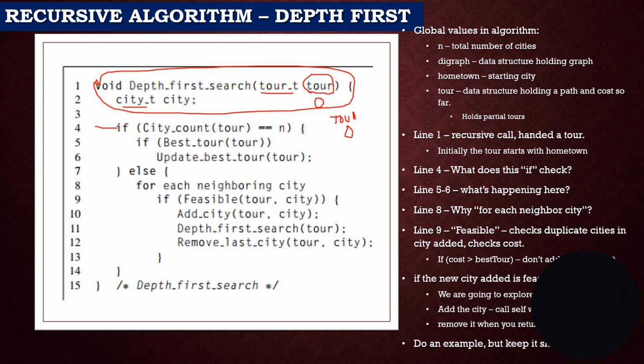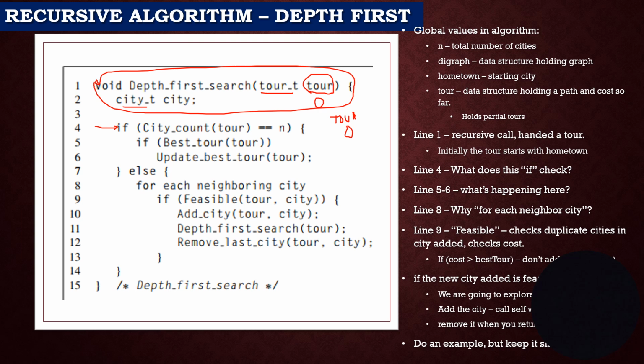So the first thing we check is: did we get past a tour that has four nodes visited? If we did, we can check to see if that's a new best tour. In this case, we have only one node. So for every neighboring city, if it's possible that the tour we're looking at, visiting that city next, would be a good tour, then we add that city to the tour, call the depth first search, call ourselves, and search all the possibilities.